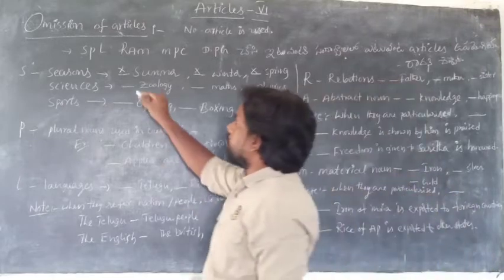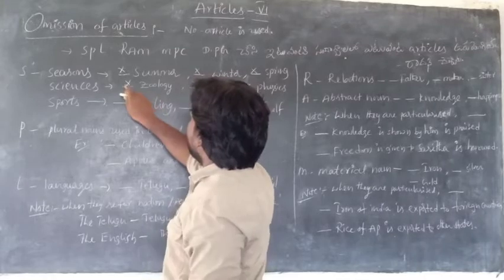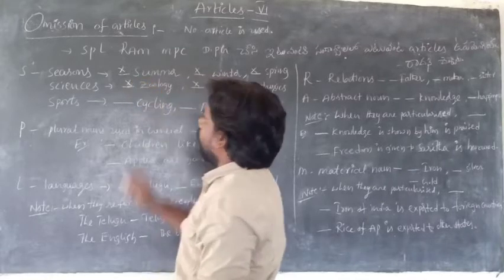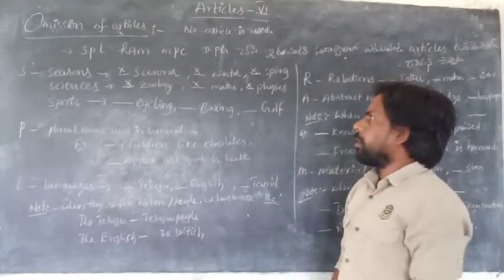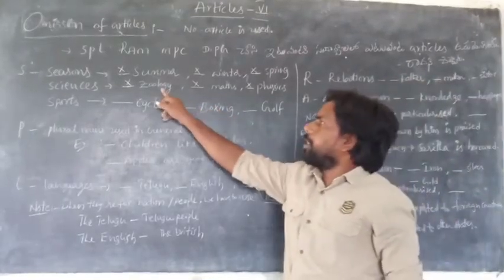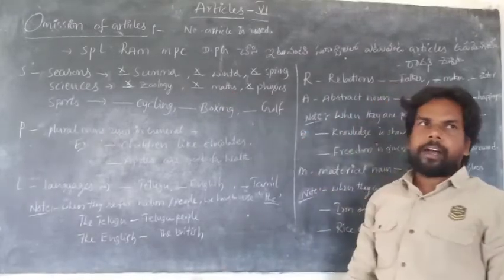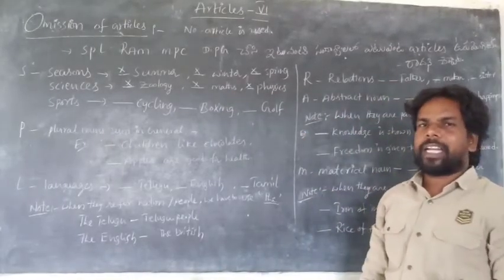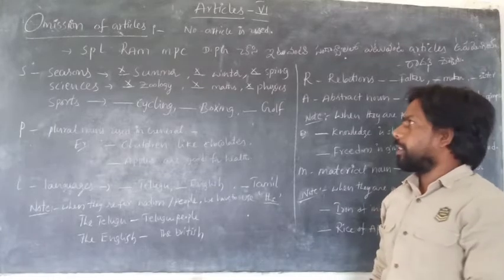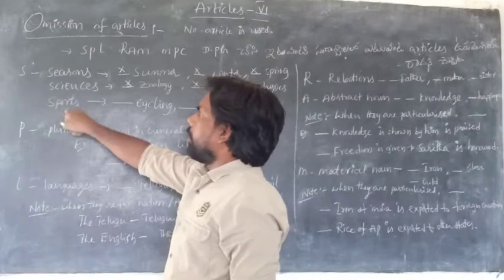This cross mark refers to no article, or you can write the spelling no article. So zoology, only maths, and only physics. Not the physics, or a physics, or an physics. Only physics.